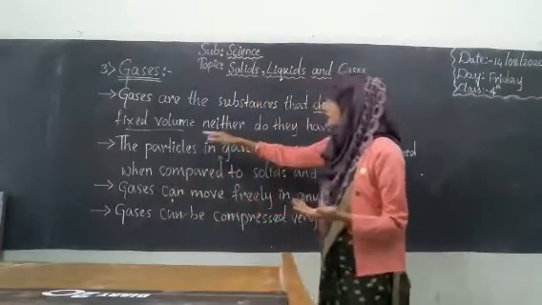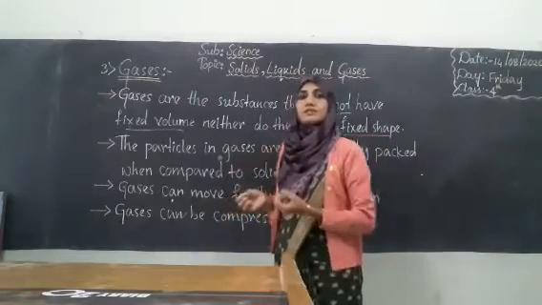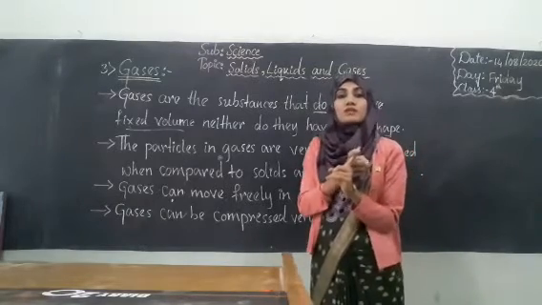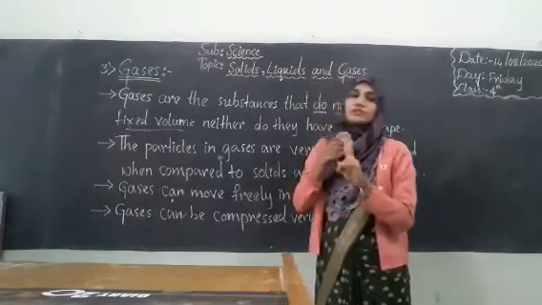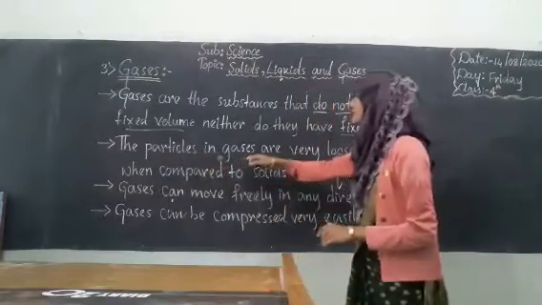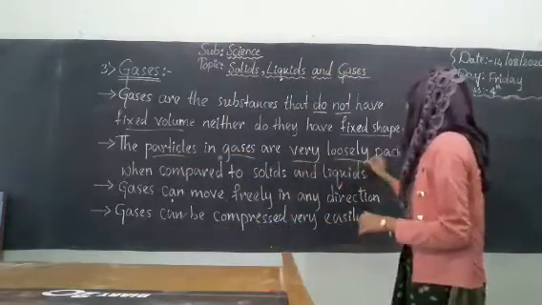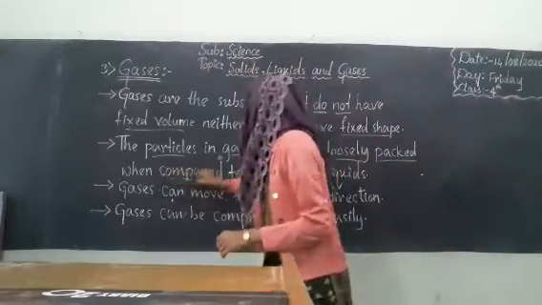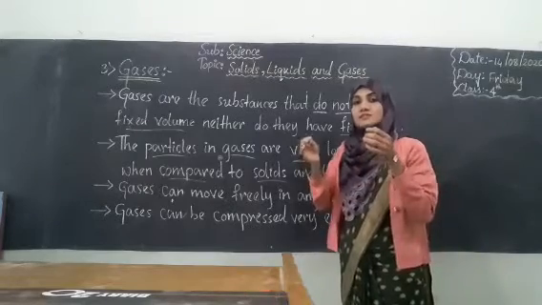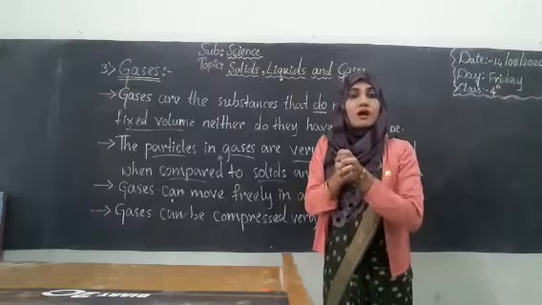Next point, they do not have fixed shape either. Can you define the shape of any gas? No, we can't define it. So gases have no fixed volume, that means they need not require any place to keep, and they don't have any fixed shape either. And the second point, the particles in gases are very loosely packed when compared to solids and liquids. In solids we have seen the particles are very tightly packed and hence they become very hard.